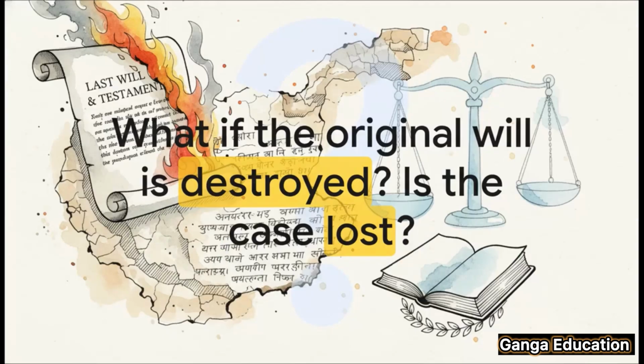So to really understand why this section matters so much, let's think about a real-world problem. Just imagine, you have a case and the most important piece of evidence, say an original will, is completely destroyed in a fire. What happens then? Is the case just lost? Is there absolutely no way to prove what was in that will? Well, the law has an answer, and that answer is found right here in Section 60.